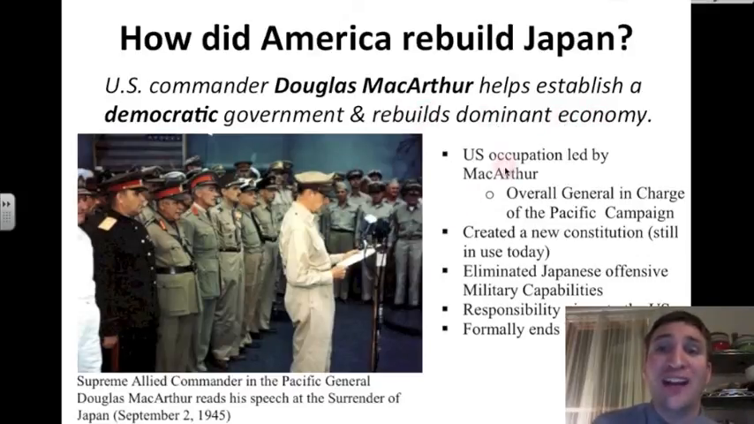So MacArthur, as I said, is the overall general in charge, and he helps create a new constitution for the Japanese, which is still in use today. MacArthur also eliminates the Japanese offensive military capabilities. America has seen enough of Japan's military, and the responsibility is given to the US to protect Japan.